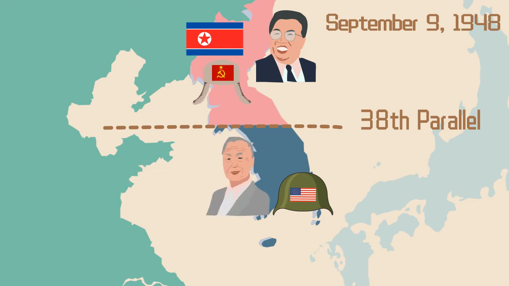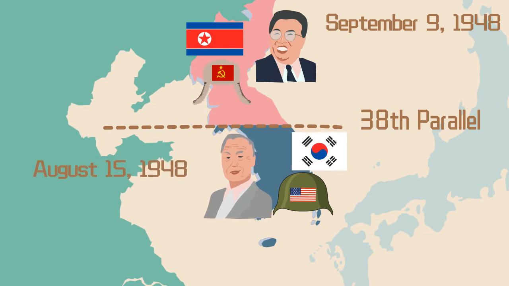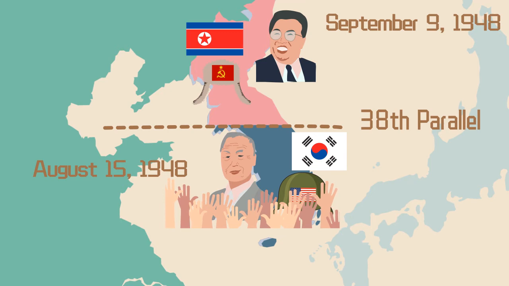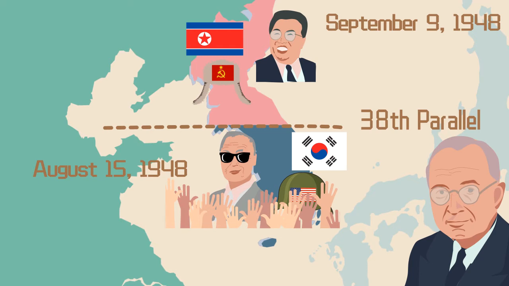In the South, the American-backed Syngman Rhee established the Republic of Korea on August 15, 1948. Rhee won the presidency by election, but actually he was a dictator. According to American President Truman's memoir, although the Americans did not like Rhee very much, we had no choice but to support him.